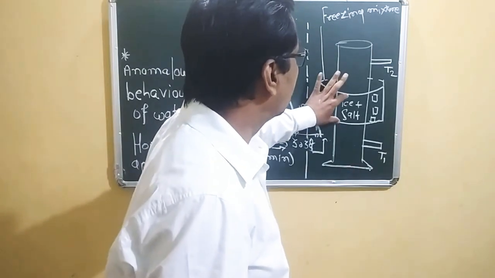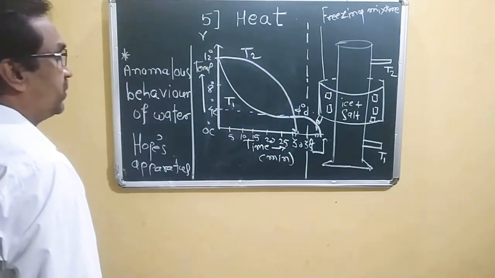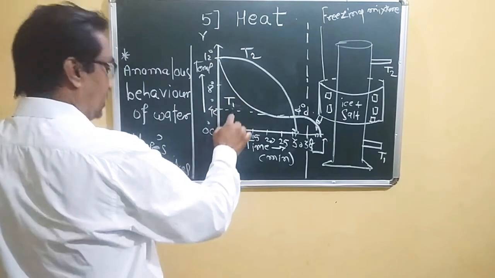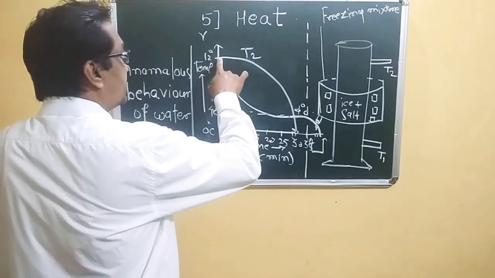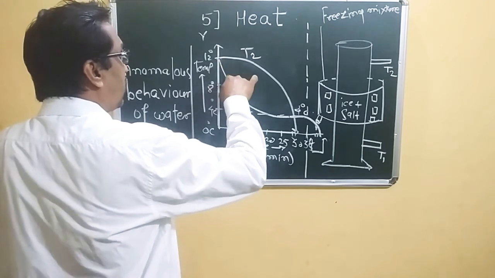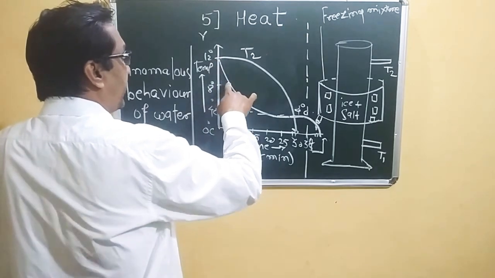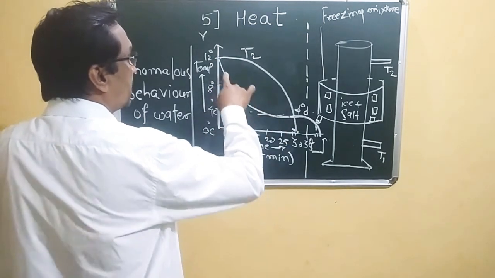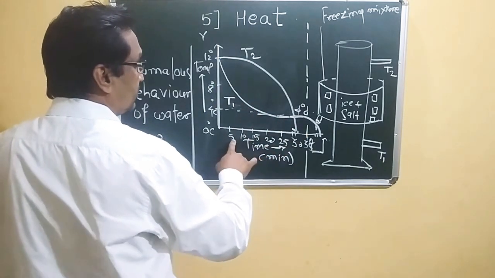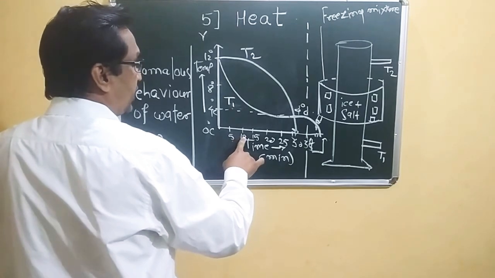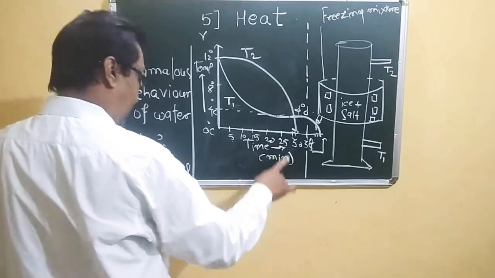After adding this, what actually happened? Here is T1. We can easily see that the temperature of T1 rapidly decreases according to the time: 5 minutes, 10 minutes, 15 minutes, 20 minutes, 25 minutes.